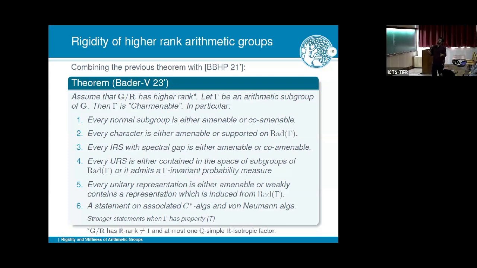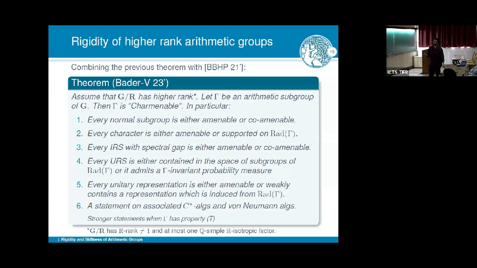Then gamma is something that they coined as charminable. It's a combination of the words character and amenable, which is a very powerful notion. And just to demonstrate how powerful it is, we automatically obtain all these theorems. For example, similar to the Margulis normal subgroup theorem, we get that every normal subgroup is either amenable or co-amenable. Every character is either amenable or induced from the amenable radical, and many other statements that I'm not going to say.